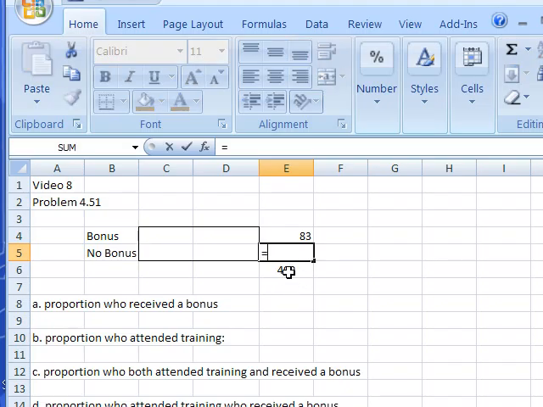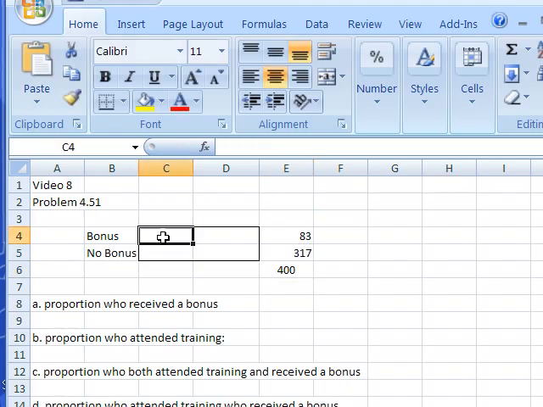So I know the total number who didn't get a bonus is equal to cell E6 minus cell E4, or 317. So you can see not everyone in this place earns a bonus. Less than 20%, it would look like to me. 10% would be 40. So roughly 20% earn a bonus.